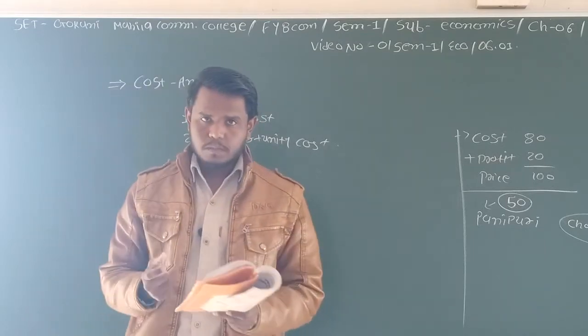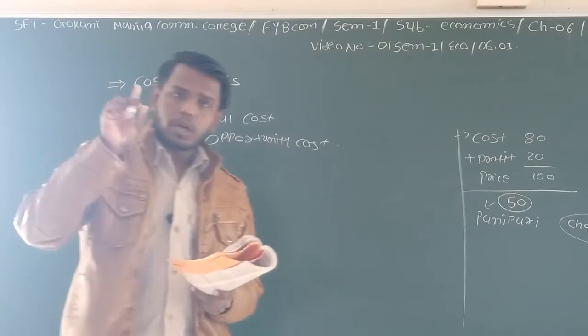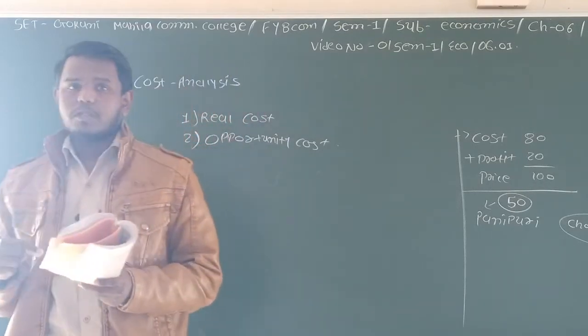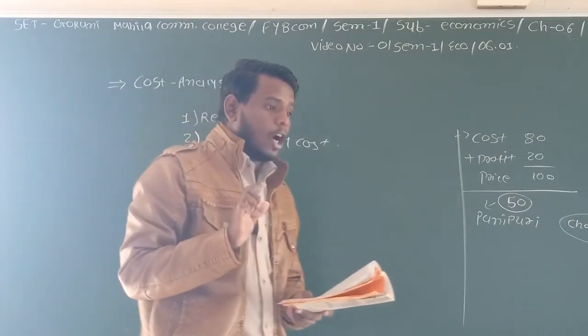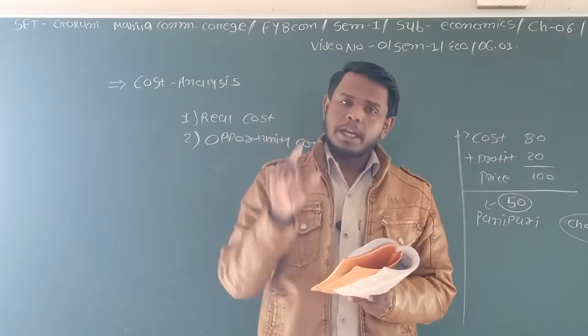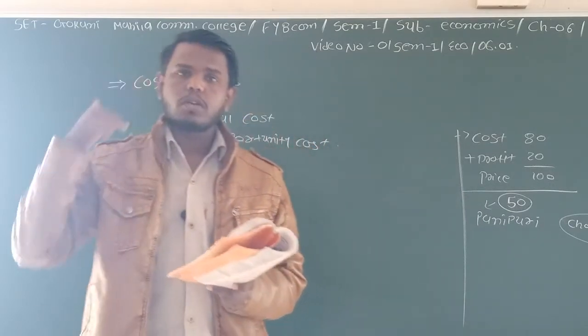When you have a choice, when you have a number of options, and when you choose only one option, then the cost which could have been incurred on the other option is called the opportunity cost.